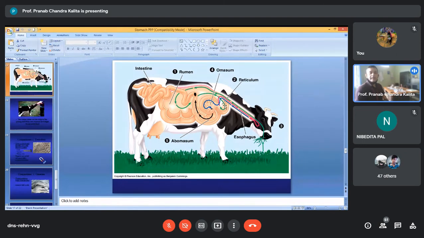The reticulum is located in the cranial part. The omasum is located on the right side, and the abomasum is ventral to all the other three compartments. That is regarding the position of the ruminant stomach. The rumen on the left side, the reticulum in the cranial part remaining attached or near to the diaphragm, the omasum on the right side, and the abomasum ventral to all other three compartments of the ruminant stomach.